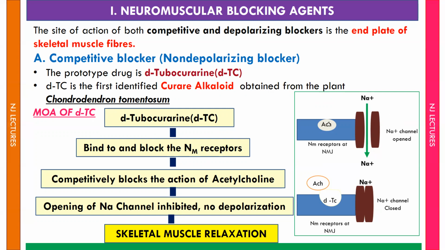Let's see the mechanism of D-tubocurarine. Generally we know that acetylcholine binds to the nicotinic NM receptor, which is located at the neuromuscular junction, and it opens the sodium channel, due to which depolarization happens. That is contraction of muscle.